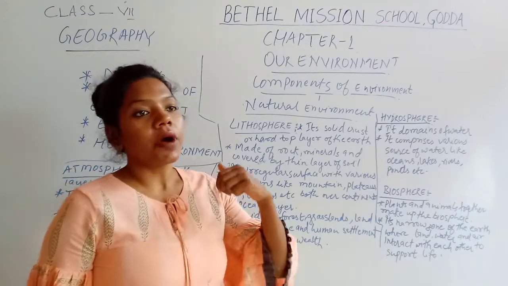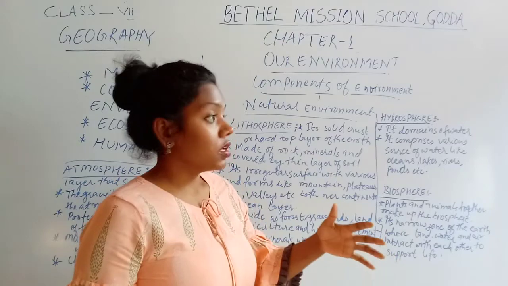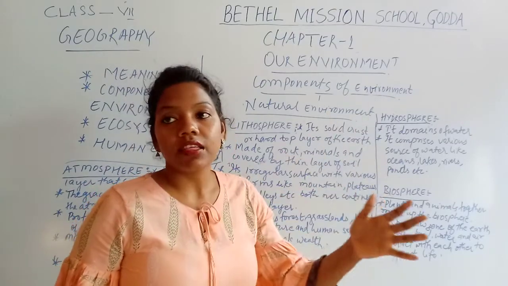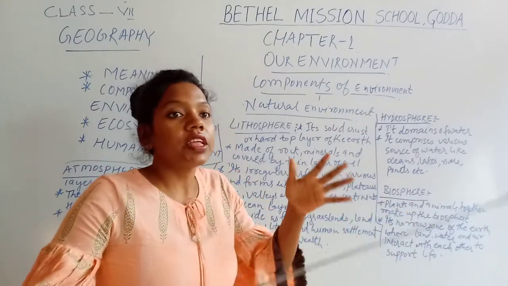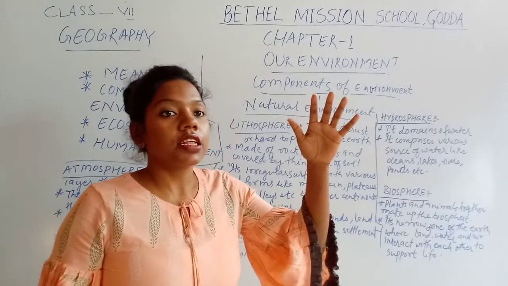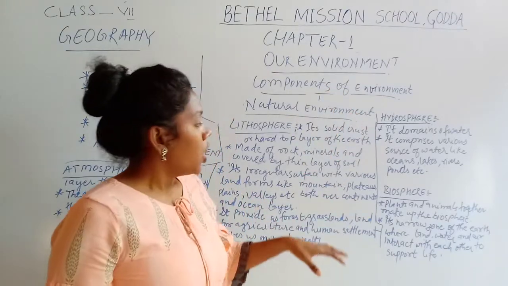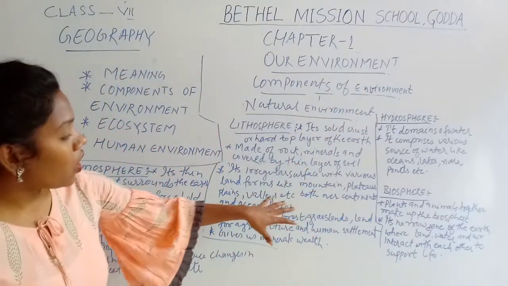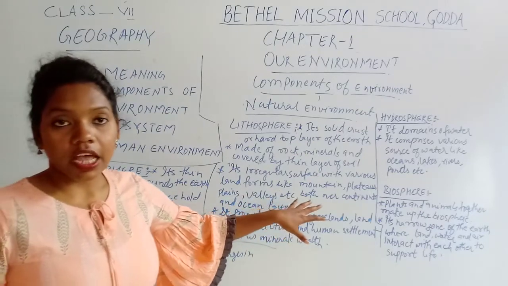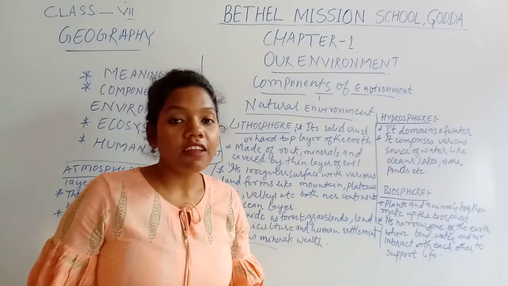You can see some part of the land is very high, and some part of the land has a pit or a deep valley. So this is both in the continent and over the ocean layer.